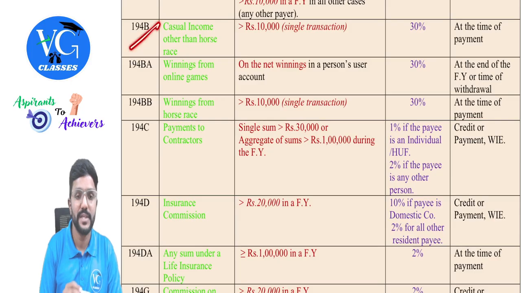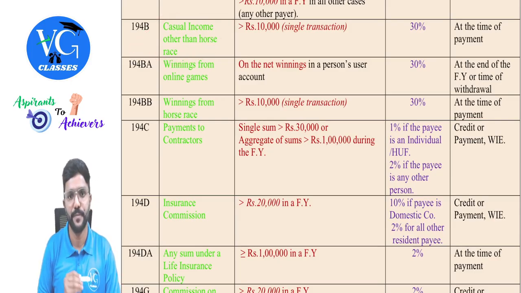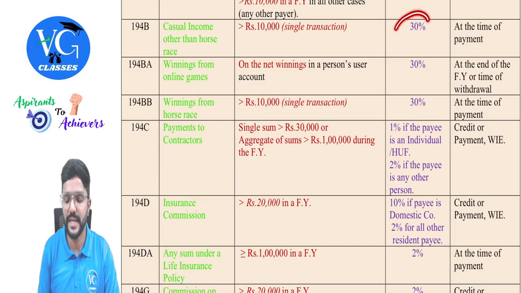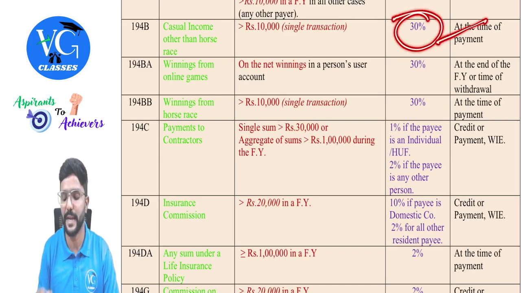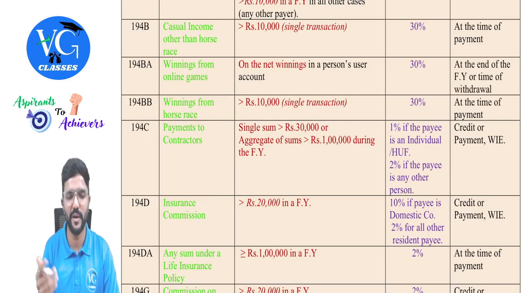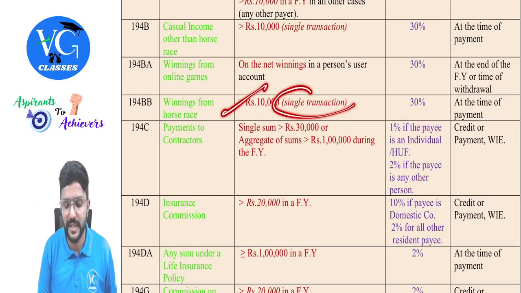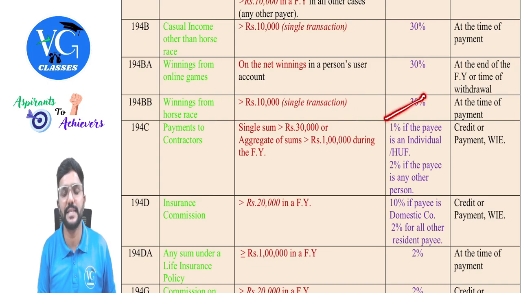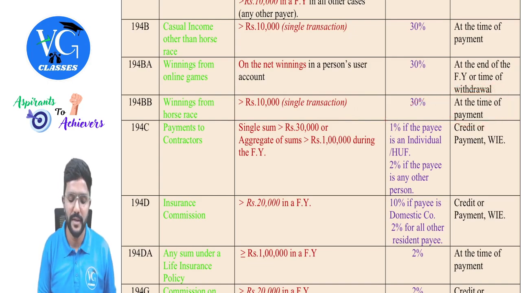Let us see. Section 194B will tell casual income other than horse race. If it is more than 10,000 for a single transaction, then TDS has to be deducted at 30% at the time of payment. What if it is winning from horse race? Then TDS is covered under section 194BB, guys. Same provision but different section, that's all. More than 10,000 for a single transaction, 30% TDS has to be deducted at the time of payment. And the single transaction is an amendment now.